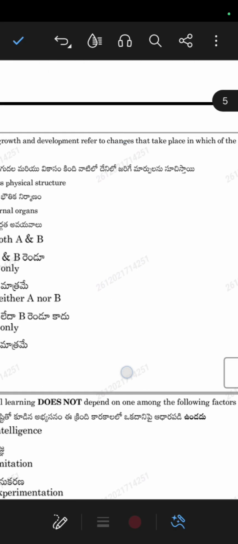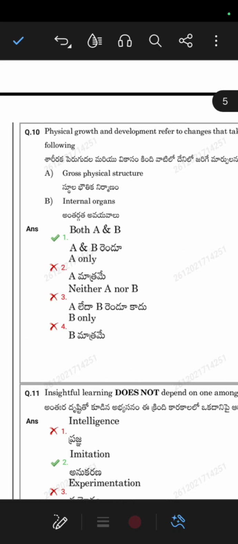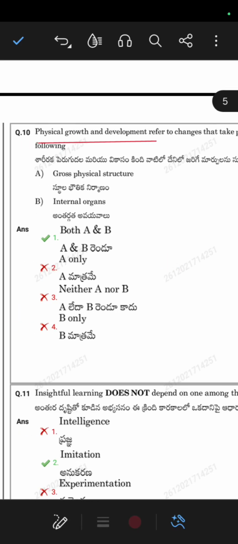Physical growth and development refers to the change that takes place in which of the following? Gross physical structure, internal organs. Gross physical structure means the outer structure, outer organs, like our hands, fingers, the structures which are completely visible.